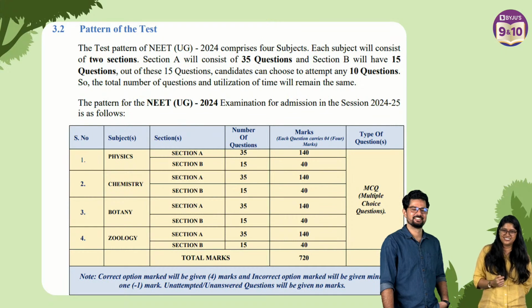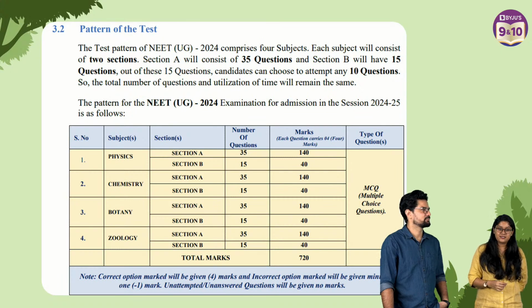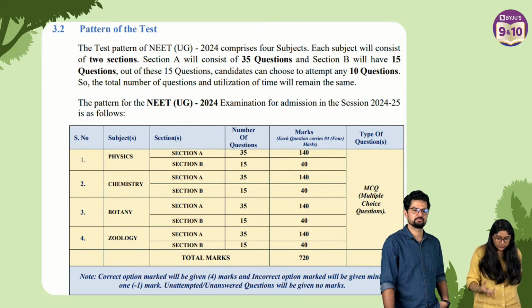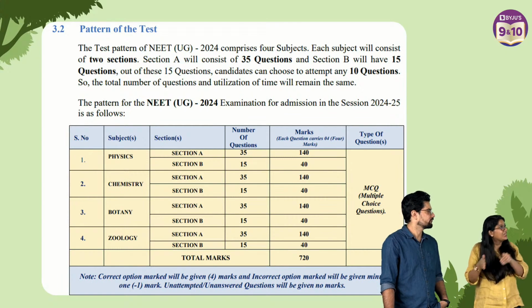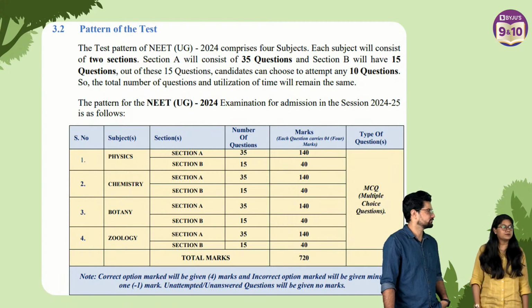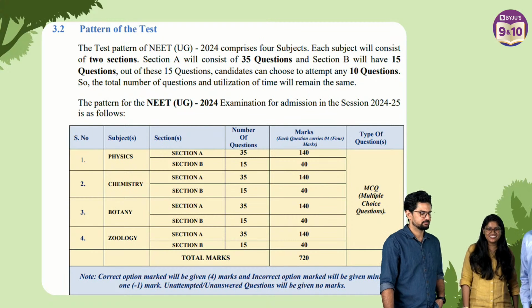That's all right, we can have fun, but it's a very high scoring test. What's the score you need for AIIMS? I'm pretty sure you need a 700 plus score. With competition increasing every day, there are students who have scored 720. Lots of students, not just one. So let's talk about what a 700 score means.